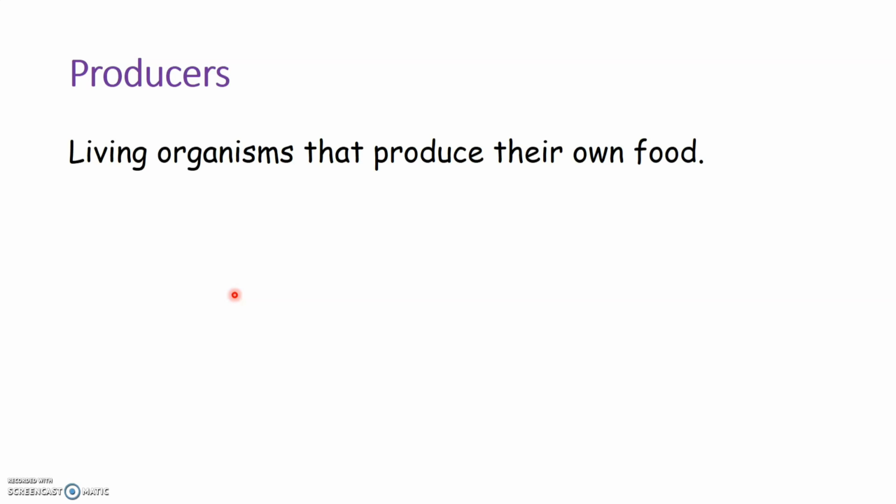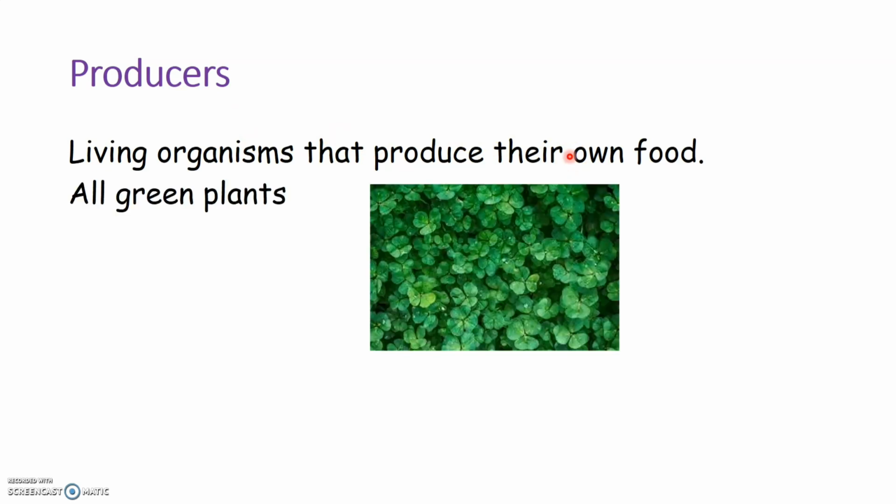Living organisms that produce their own food are known as producers. Now, can you think of any living organism around you that can produce its own food? Yes, we all know about plants, isn't it? All the green plants that are present in the environment around us can prepare their own food by the process of photosynthesis. So all the green plants prepare their own food and therefore they are producers.